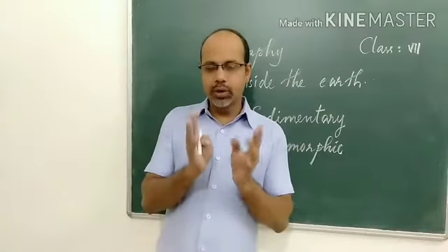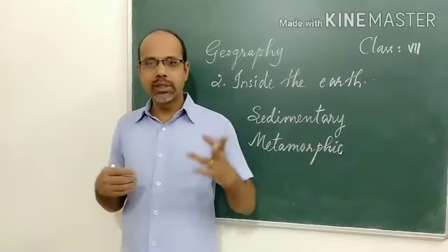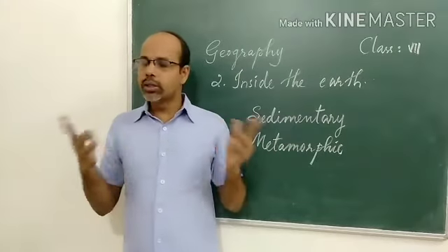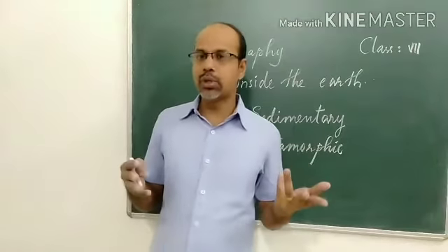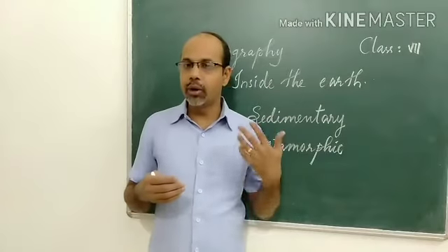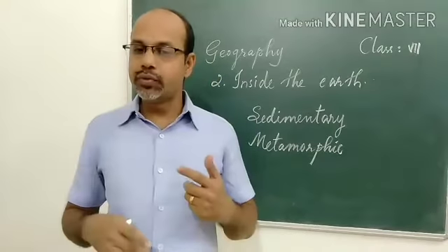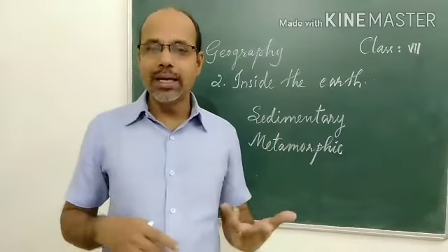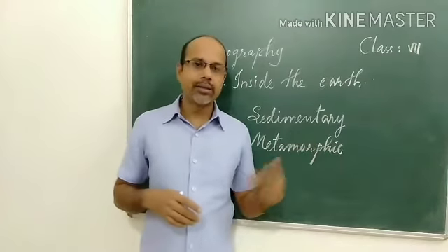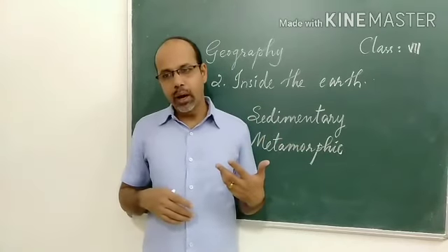Even our kitchen utensils are made of aluminum, steel and copper. Some minerals are needed for making medicines and fertilizers. Minerals are useful for making fertilizers to enhance agriculture, and medicines are also obtained from minerals.